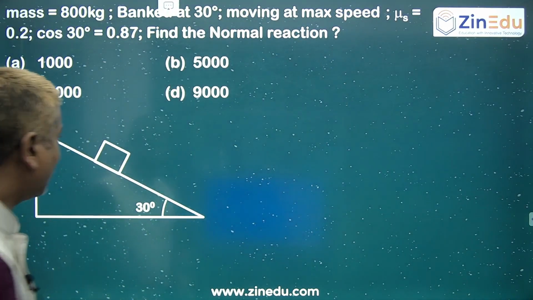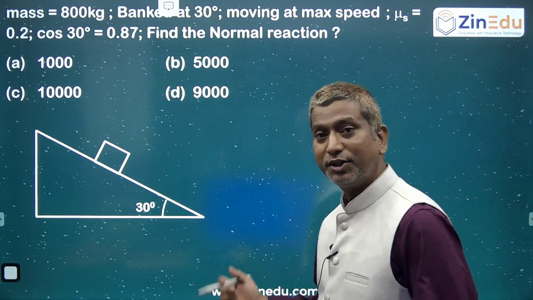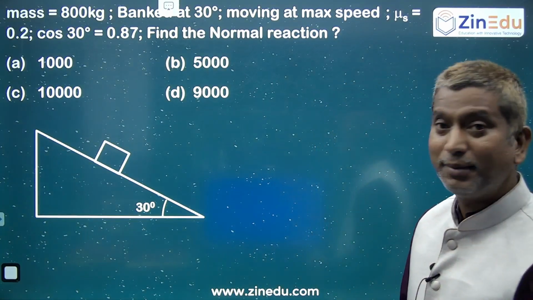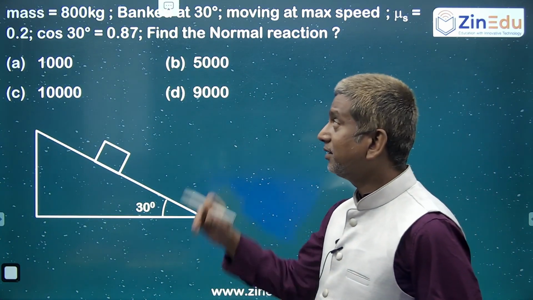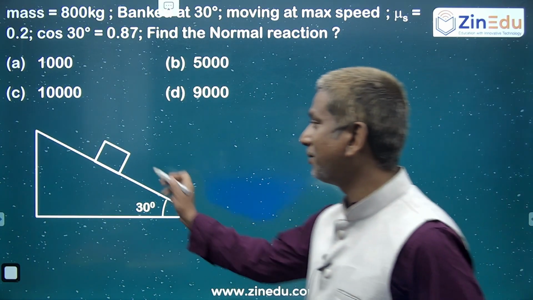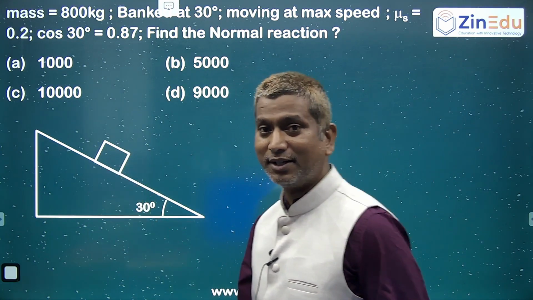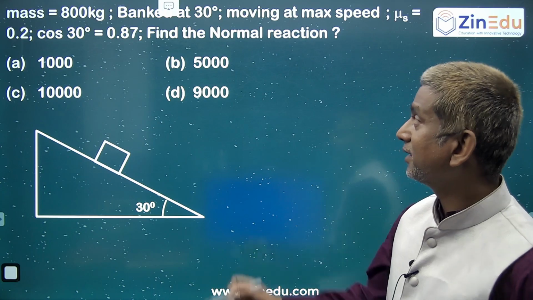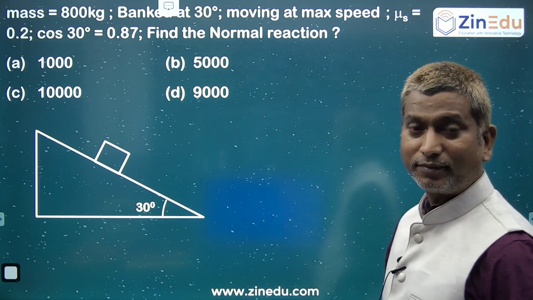There is another question which is based on circular motion, banking. There is a mass of 800 kg, it may be a vehicle of 800 kg, taking a turn on a road banked at 30 degrees, moving at maximum speed.